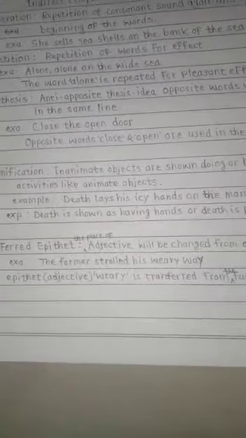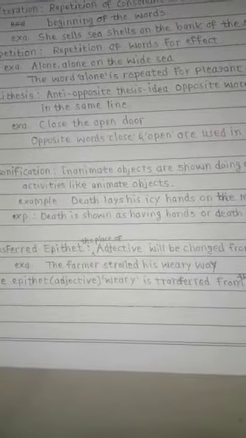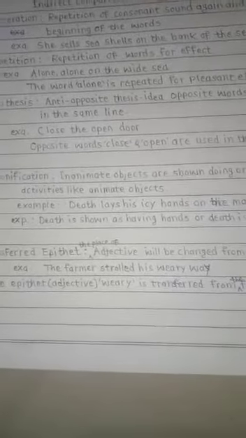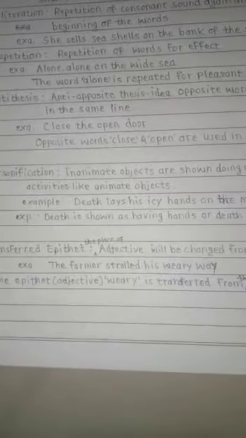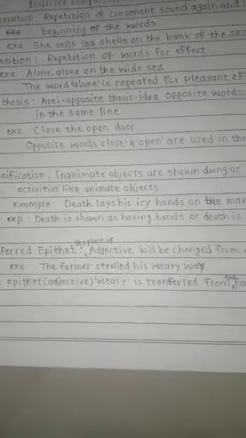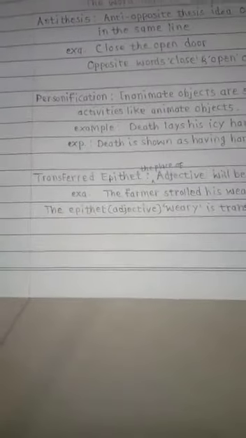You all know that death does not have hands, but even then it is described that it lays his icy hands on the man. Means what happened? Death is shown as having hands, or death is personified will be your explanation.